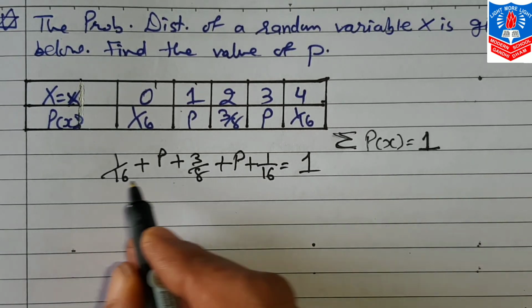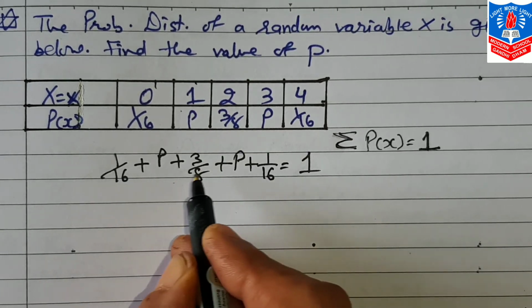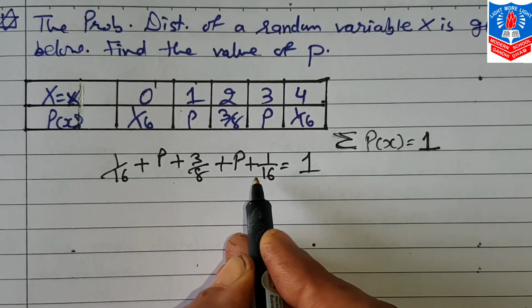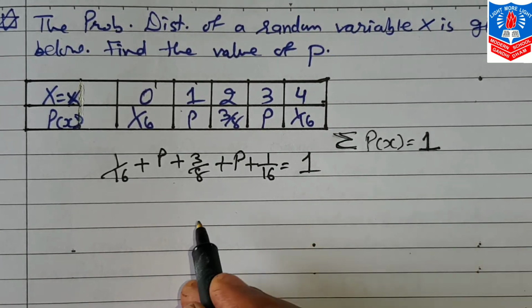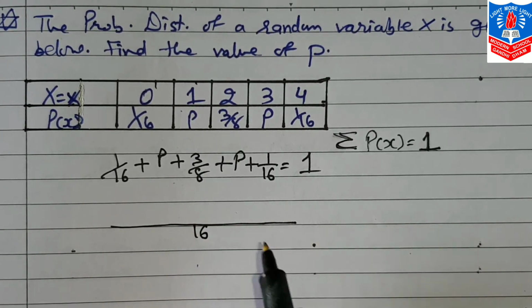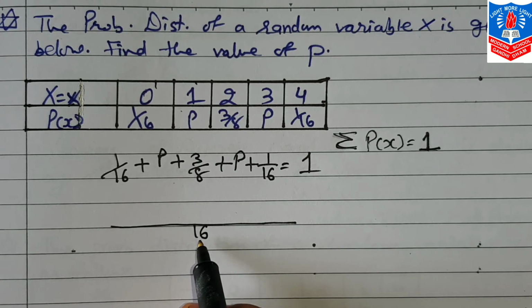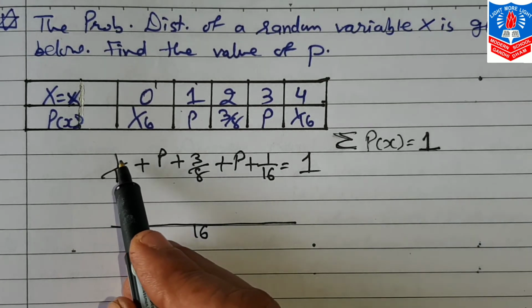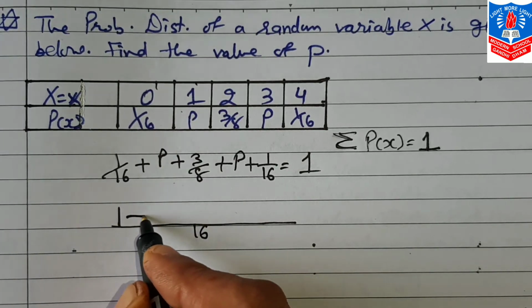Now because the denominators are not the same, we find the LCM. This LCM is 16. 16 divided by 16 comes 1, multiply with numerator 1, so we get 1.